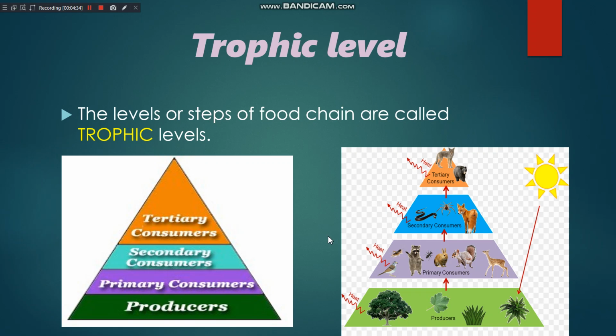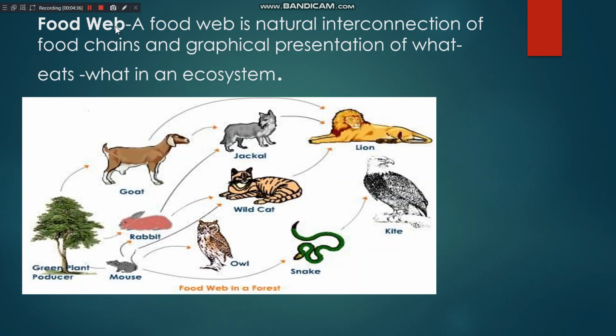Now the next topic is food web. Web means jal. Now what's the meaning of food web? A food web is a natural interconnection of food chains. Like you can see in this image, a plant is eaten by a goat, and this goat is eaten by a lion. Maybe the same goat can be eaten by a jackal, and the jackal is eaten by a lion.